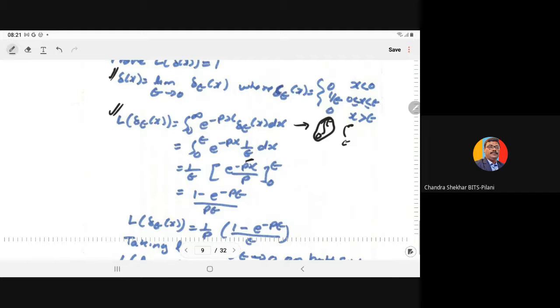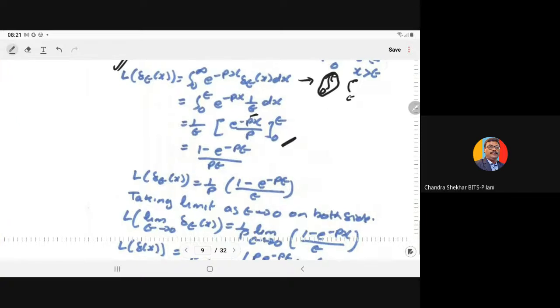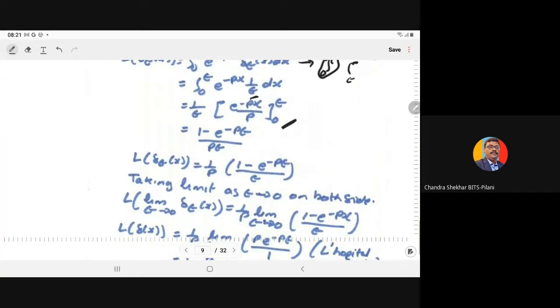So 0 to epsilon e to power minus px 1 upon epsilon dx. Now 1 upon epsilon you can take outside, and the integral of e to power minus px dx is e to power minus px upon minus p, putting the limit 0 to epsilon. So this will become 1 minus e to power minus p epsilon upon p epsilon.